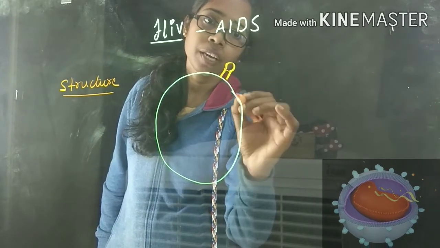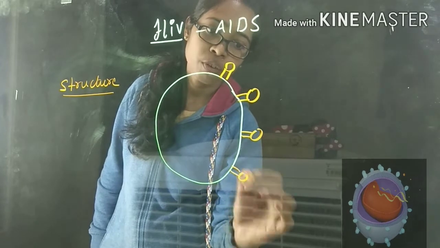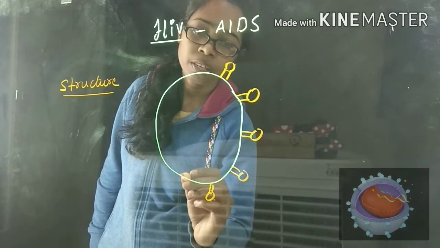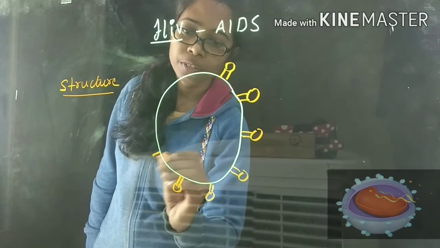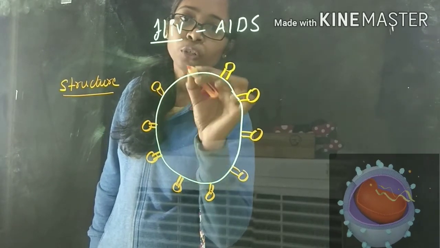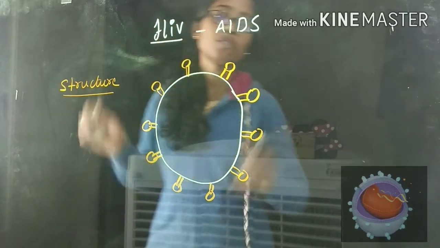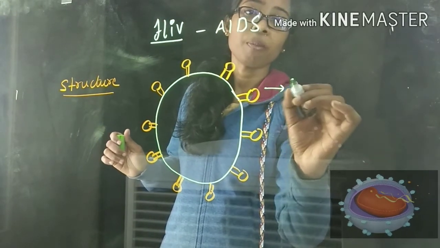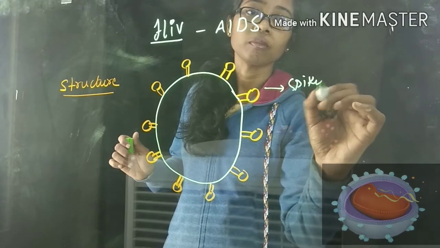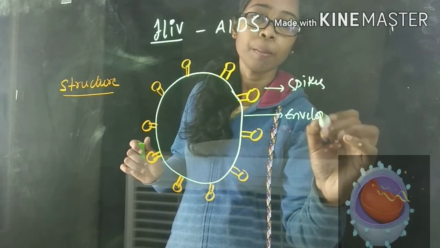We will call these the spikes. On the surface of this virus, numerous spikes are present. And these spikes are made up of two different types of glycoproteins. This we will call a spike. This we will call the envelope.